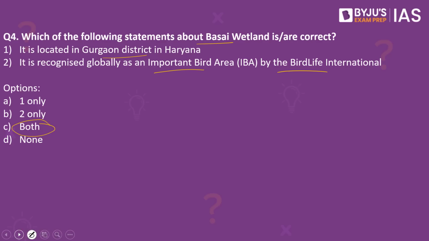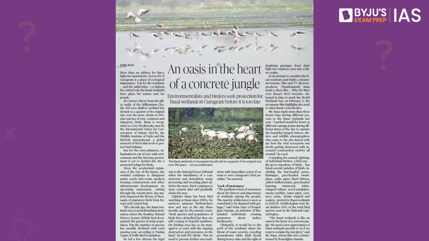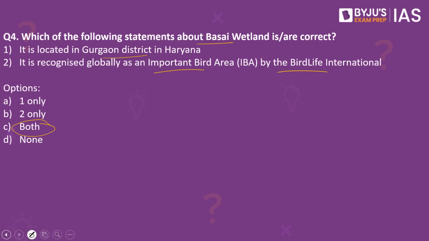Why have we taken this practice question? Because this article in The Hindu makes a reference to the Basai wetlands. So remember, the Basai wetlands is in the state of Haryana, and this is very important from the preliminary examination point of view. And the second statement is also right, because it has been recognized as an important bird area by BirdLife International.